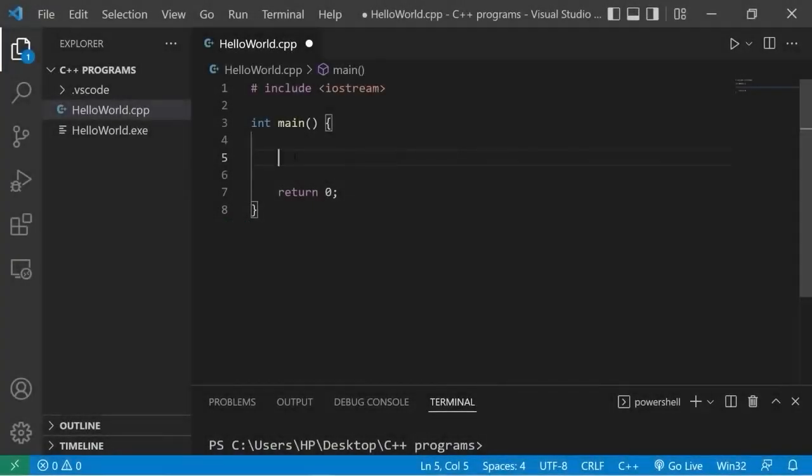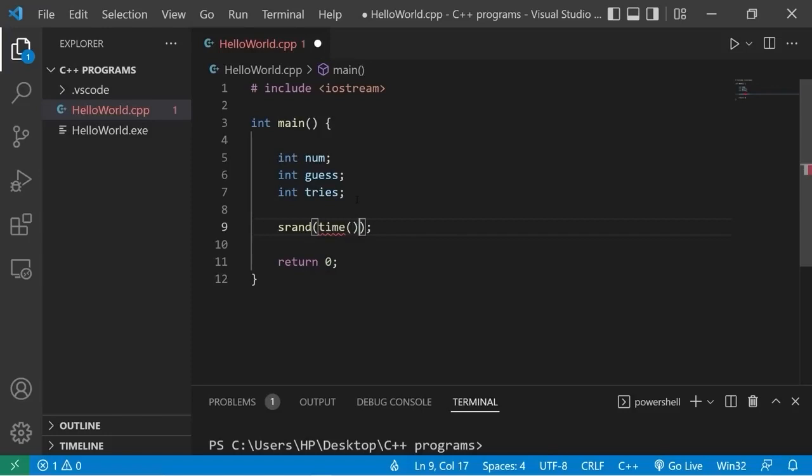Alright, welcome back everybody. In this video, we're going to create a simple number guessing game. Let's declare our variables. Int num, our number will be randomly generated. Int guess, this variable will hold the current player guess. Int tries, how many tries is it going to take for the user to guess the correct number? We'll be using the srand function to generate some random numbers. Pass in time, pass in null.